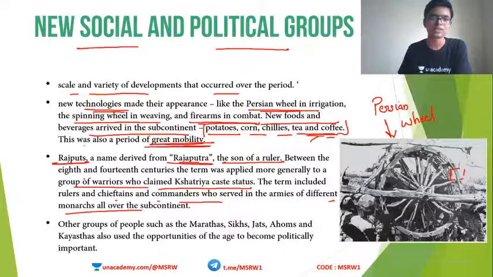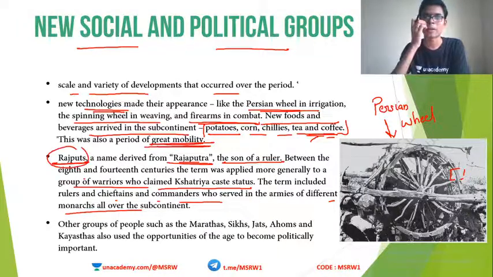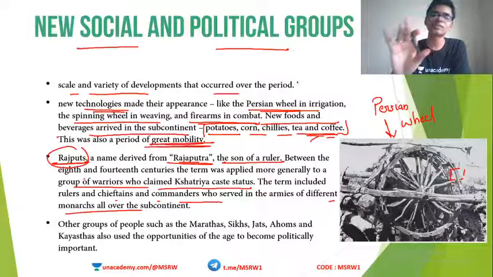The term included rulers, chieftains and commanders who served in the armies of different monarchs all over the subcontinent. So, Rajputs, we know who Rajputs are. In the medieval times as well as in modern India, we study about Rajputs who ruled over Rajasthan and Gujarat area. They were very, very bold, brave, dynasty people. You have seen that Padmavat movie. The Rajput glory is shown there, the Jauhar and all these things. So that Rajput we know.